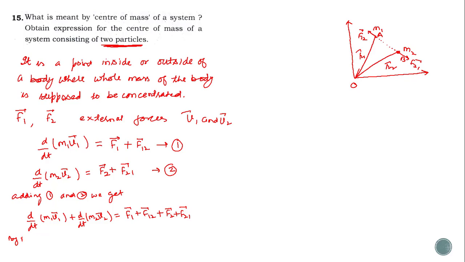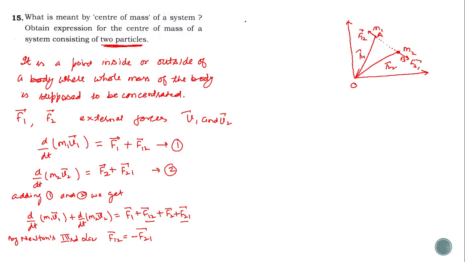So we can write, by Newton's third law, that F12 is the negative of F21, so they will cancel out each other. So in this expression, this factor becomes 0.